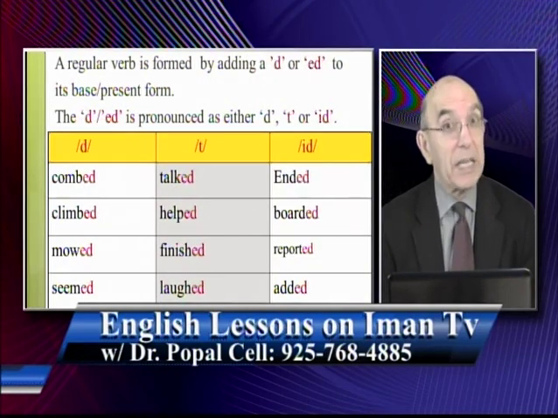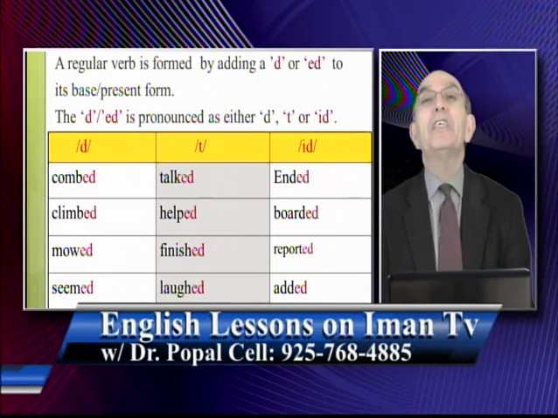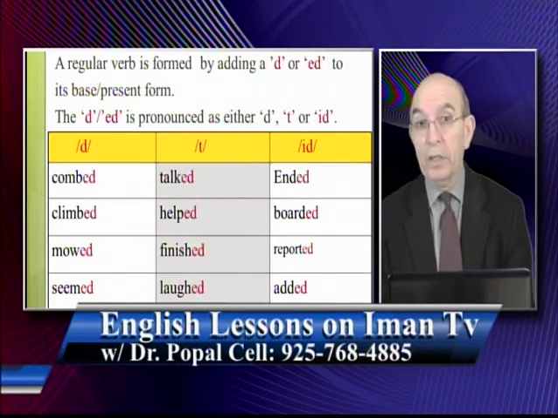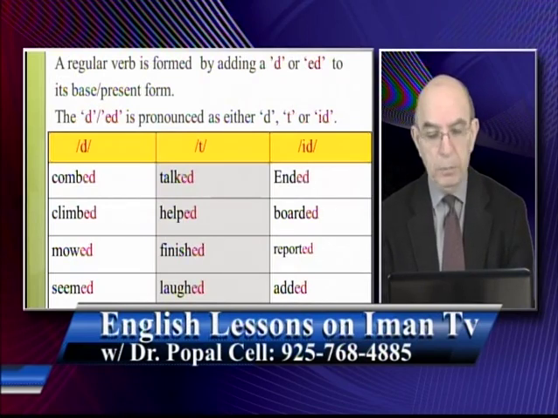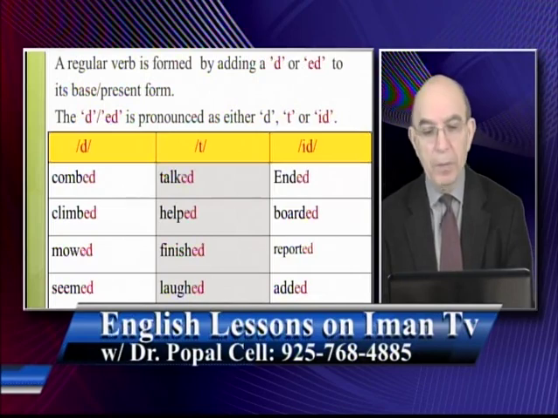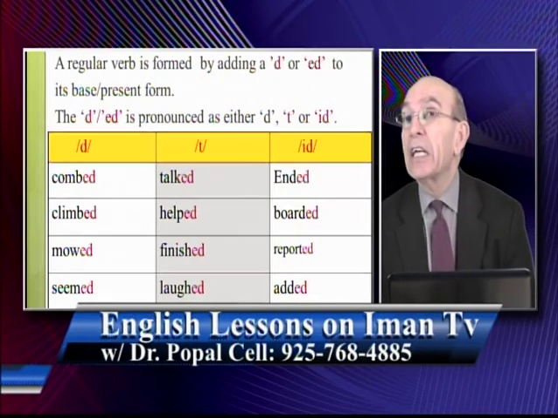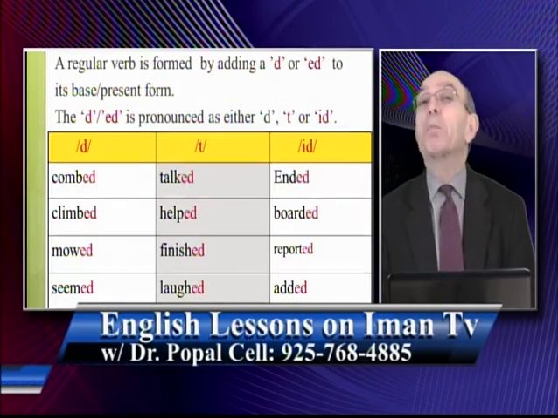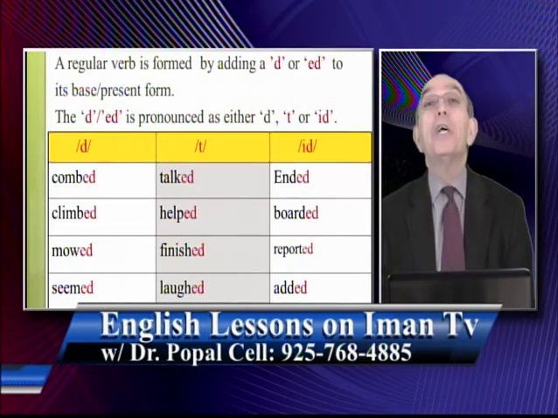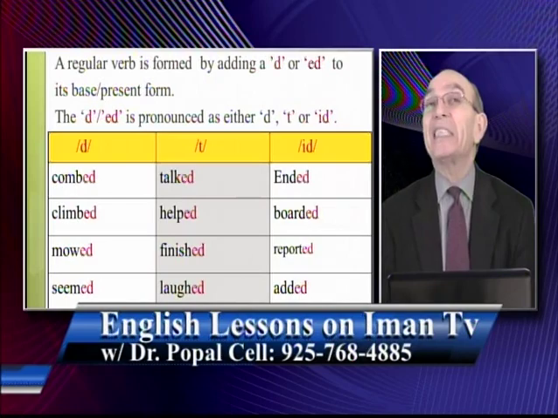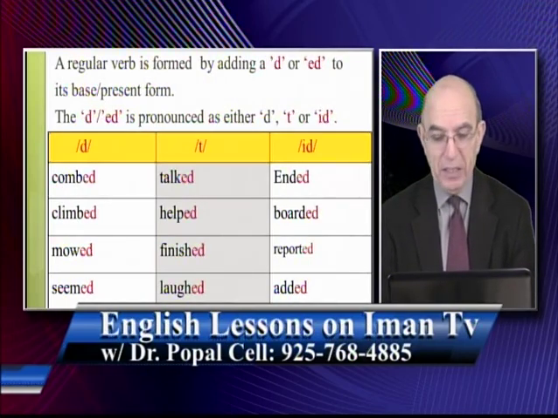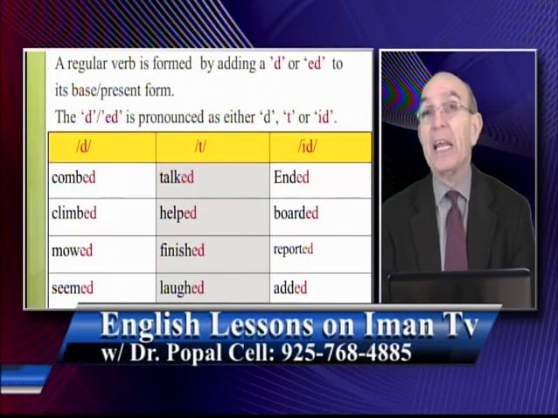If the ending of a word is a voiced sound, the D or ED that you add is pronounced as D, like combed, climbed, mowed, and seemed. If the ending is a voiceless sound, and I explained what the voiceless sound was many times, the ED is pronounced as T, like talked, helped, finished, and laughed.